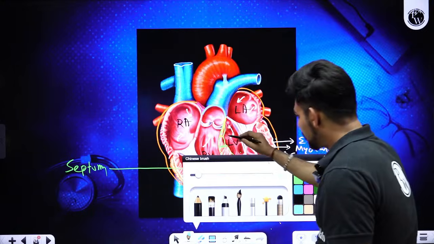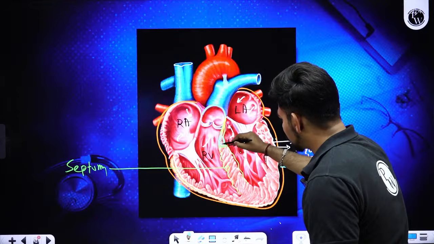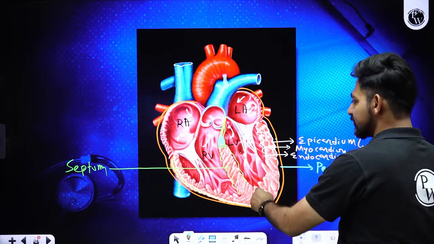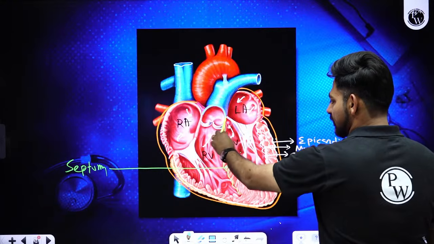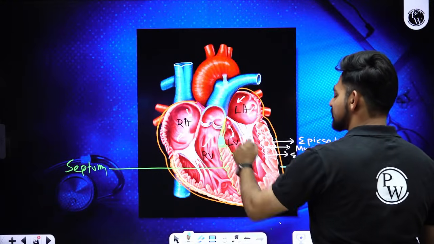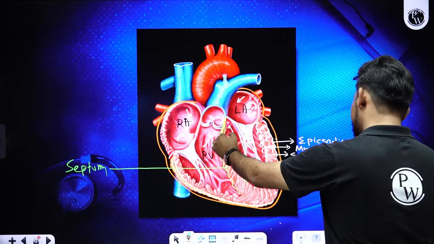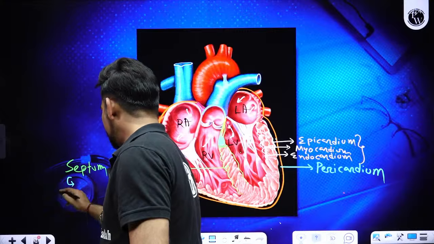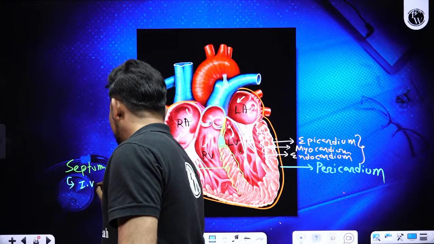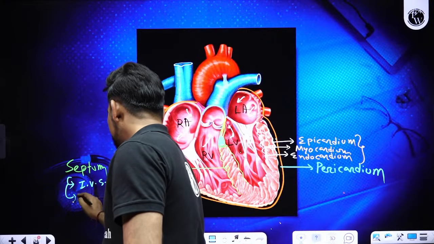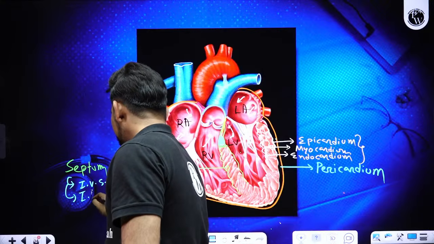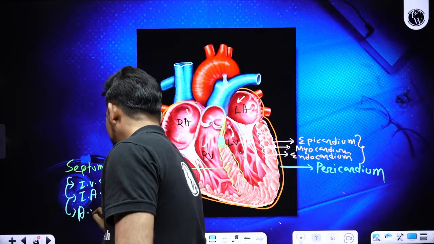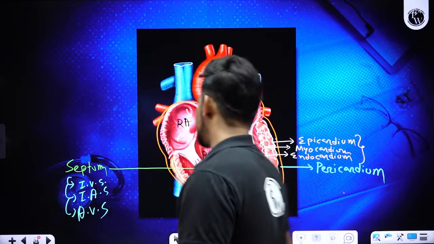And at the junction of the interatrial septum and interventricular septum, the fibrous part of the septum is called the atrioventricular septum. So the septum has 3 sections: interventricular septum, interatrial septum and atrioventricular septum.